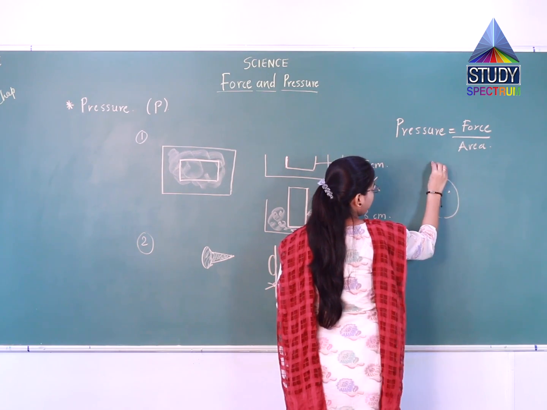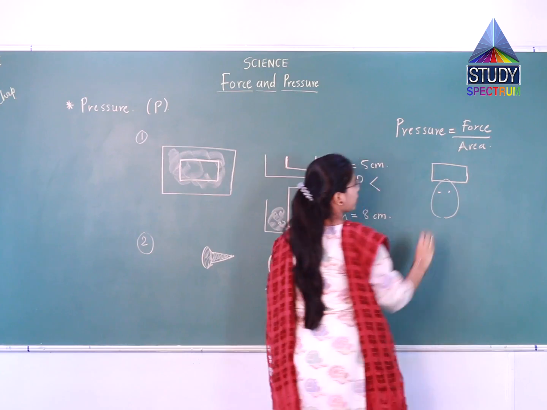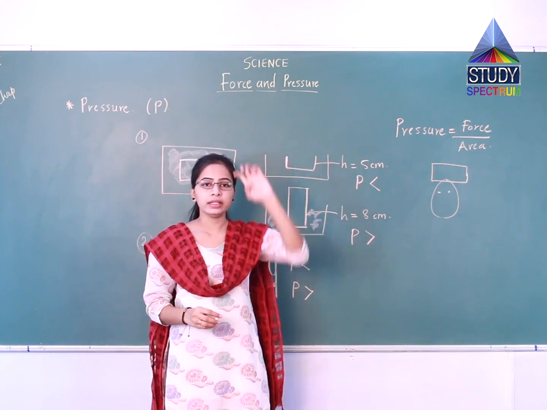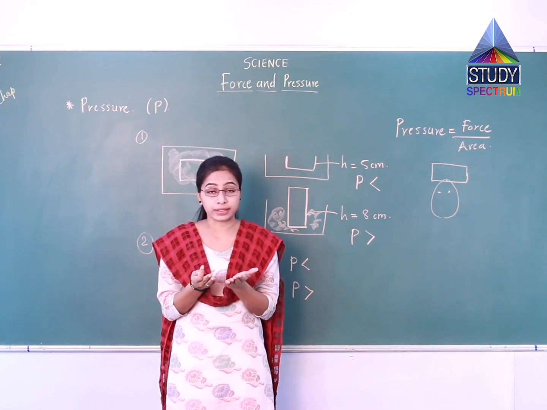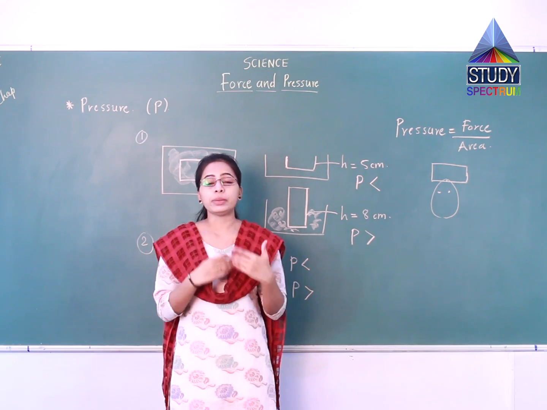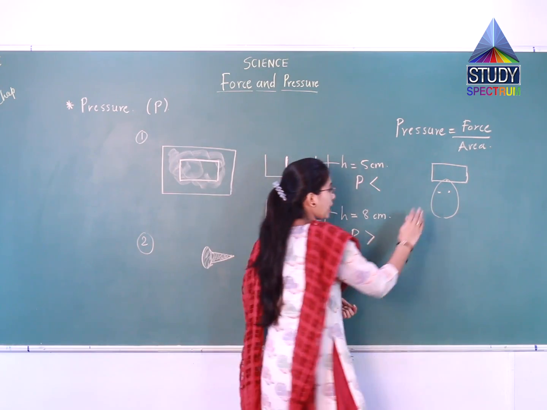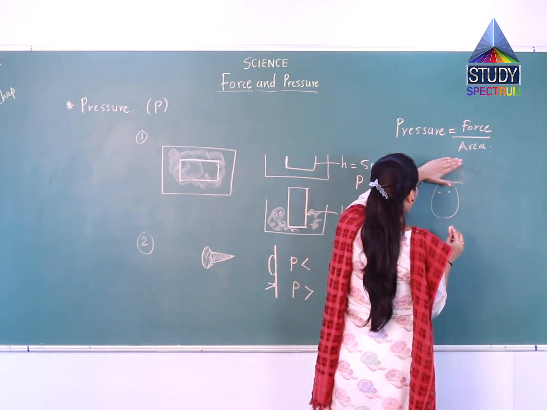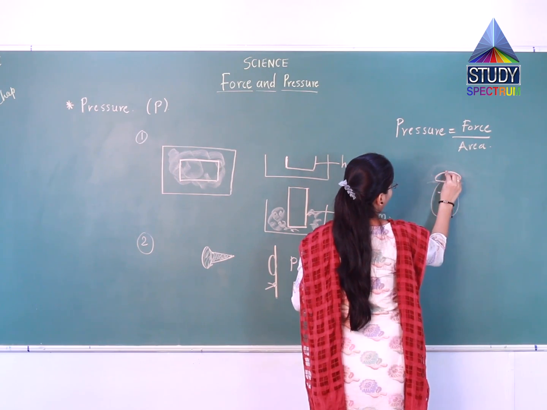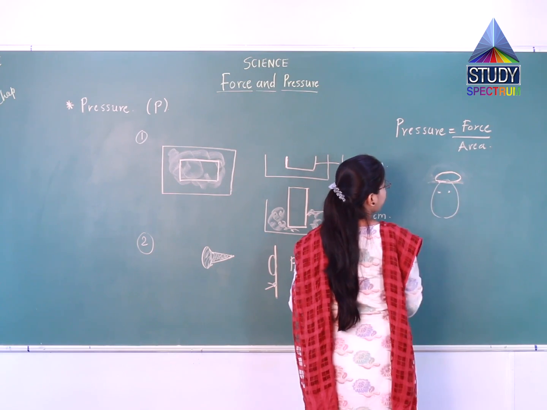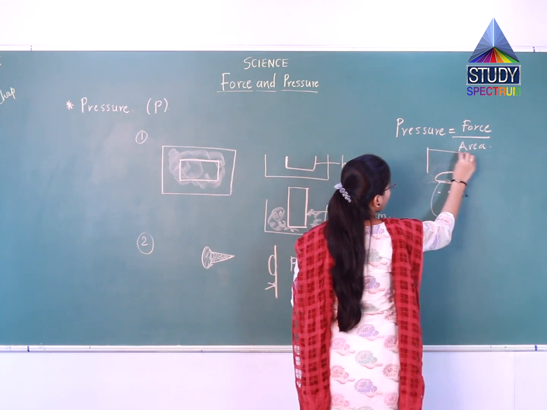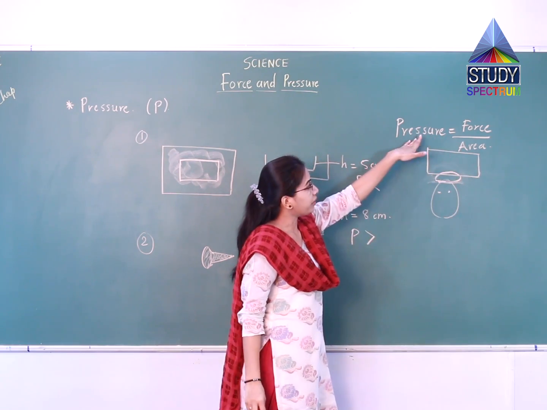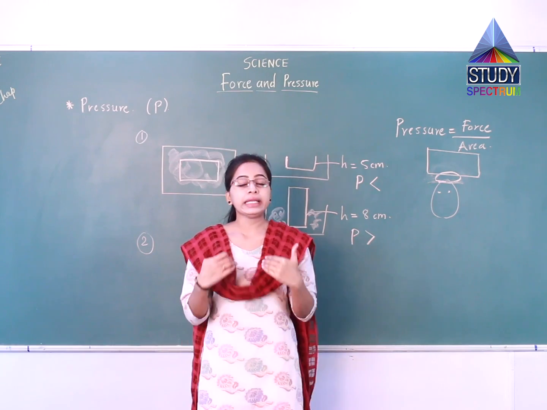So if the porters keep the load directly, the area in contact with the head will decrease, so the pressure will increase, and because of that high pressure it will be very difficult to carry the load. Whereas if you are using rolled cloth like this, you can see the area in contact with the head will increase, and if you put the load on that,